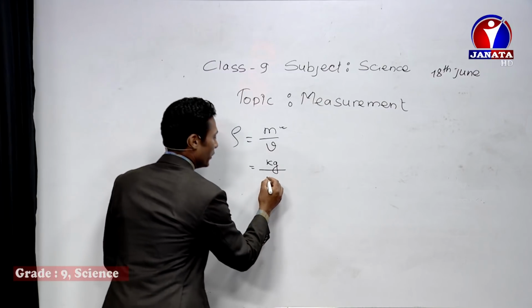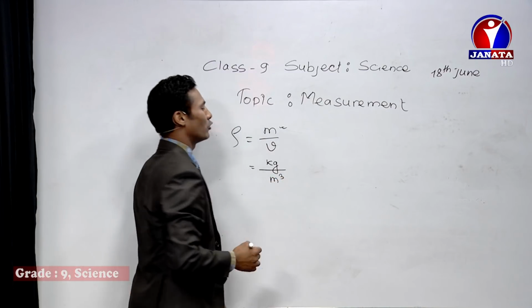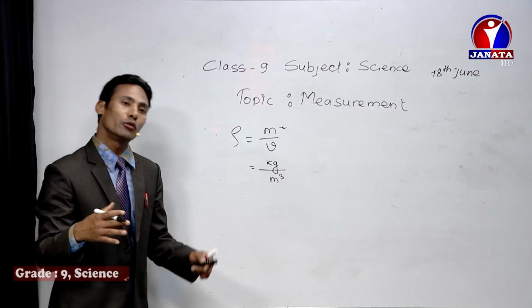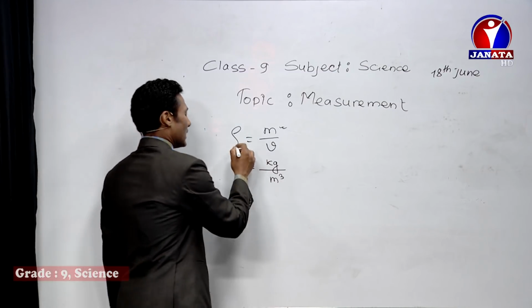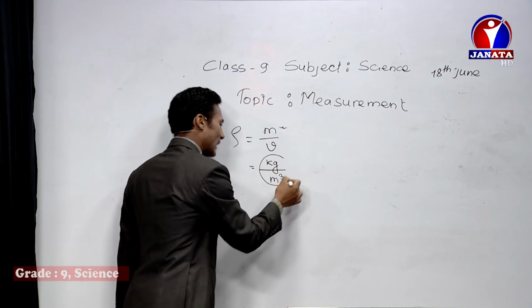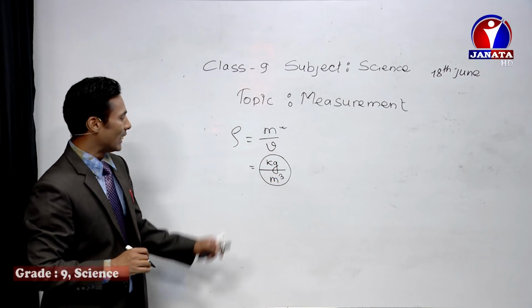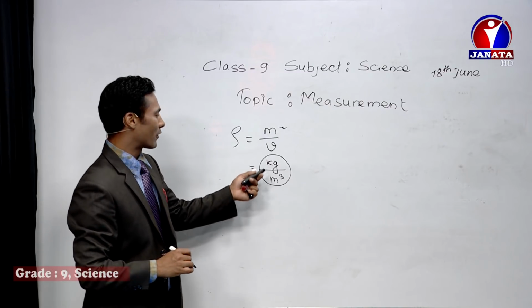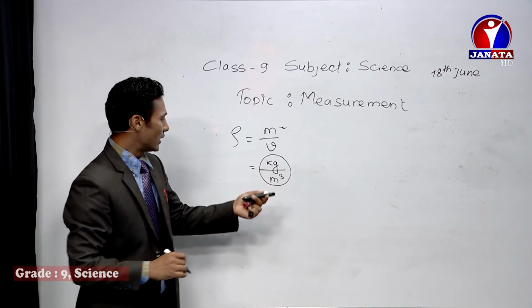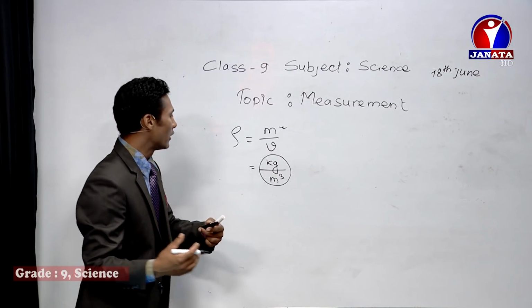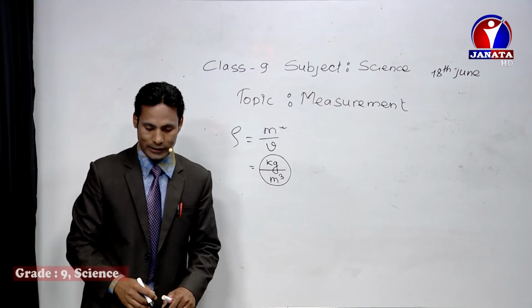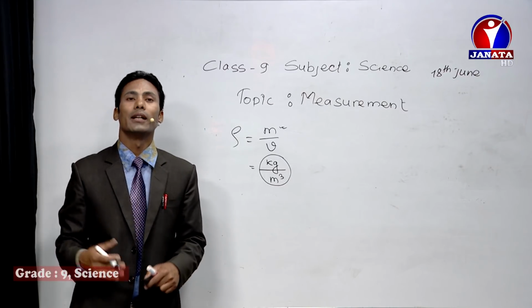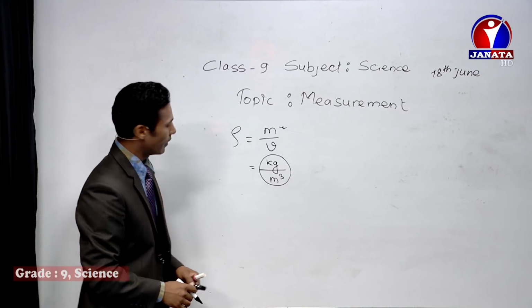The SI unit is meter cube. The formula is L into B into H, and the three quantities are distances. That's why it's a meter cube. So the density unit is kg per meter cube, and it can be expressed in terms of kg, unit of mass, and meter, unit of length. So the unit of density is called the derived unit. So these are about the derived unit and the fundamental unit.